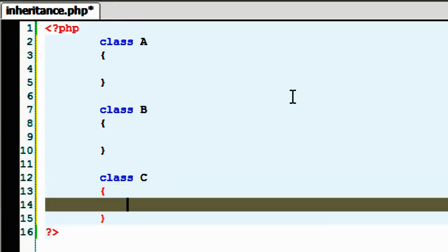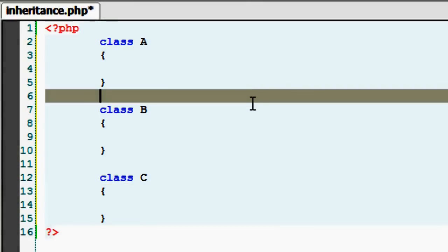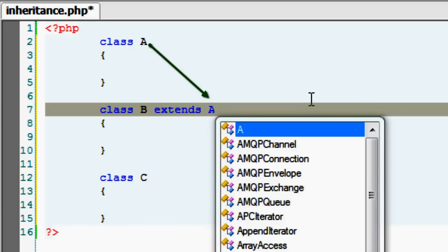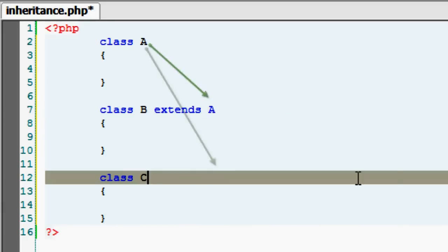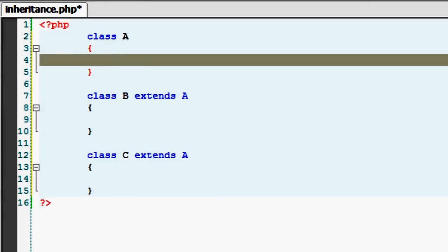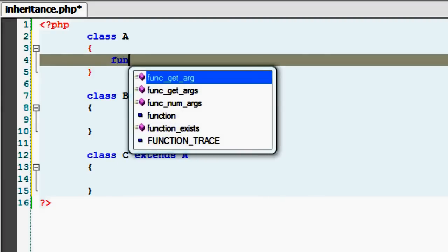As told before, in this example we will show a simple, very basic example wherein class B extends class A and class C also extends class A. This is a valid single inheritance in PHP, object-oriented PHP.